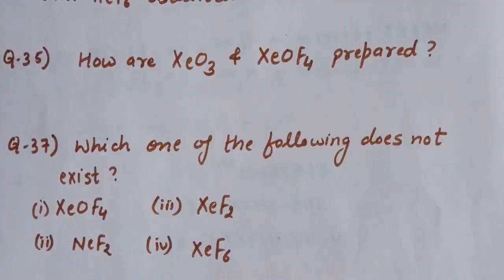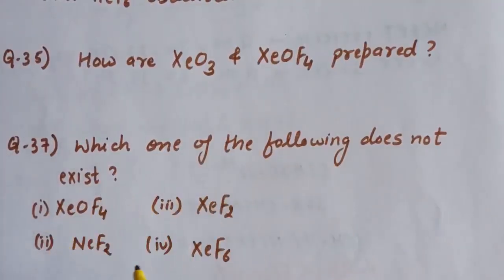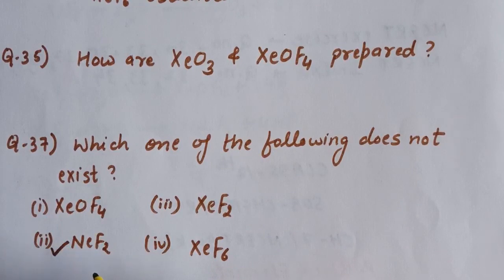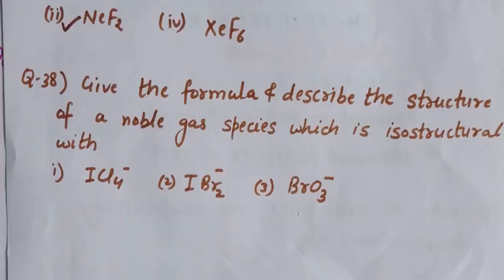Next question is, which of the following does not exist? So here 4 compounds are given. Out of these 4, this compound does not exist, and the reason is the sum of first and second ionization enthalpy of neon are much higher than those of xenon. That is why NeF2 does not exist.